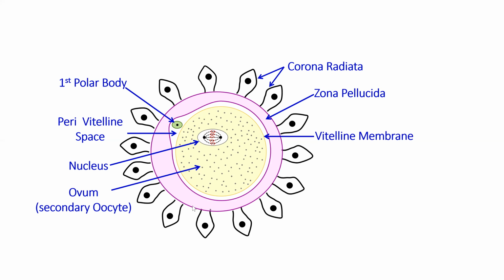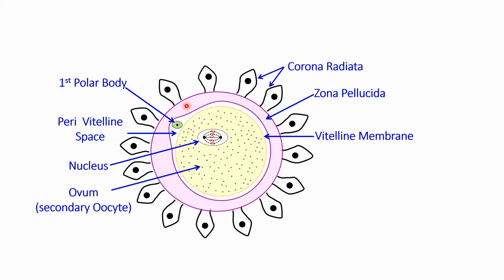So this is the ovum, which is having an eccentric nucleus. The membrane of the ovum is called vitelline membrane. Outside the vitelline membrane, there is a space which is called perivitelline space, which is filled with a fluid, and it is going to have the first polar body. Outside the perivitelline space, we have zona pellucida, which is a non-cellular clean glycoprotein layer secreted by the ovum itself.